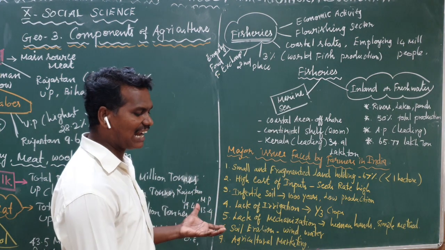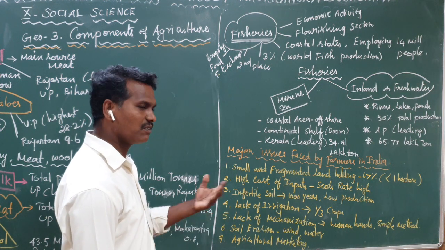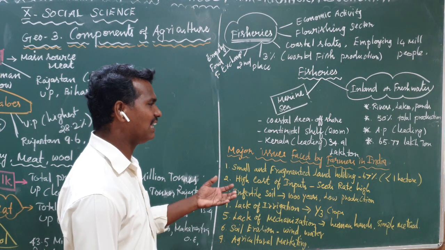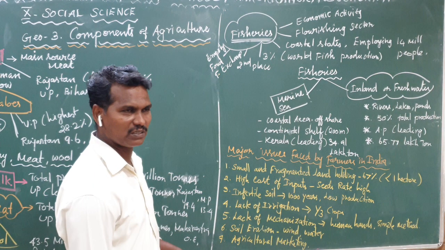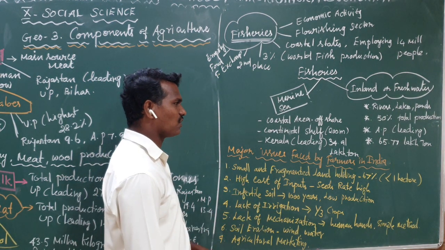Next, inadequate transport. Most Indians live in villages. The village farmers, after producing, want to sell in the market. They need transport. The transport is not available and does not connect to the important cities. So it is also another reason.